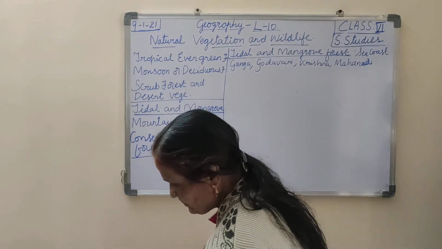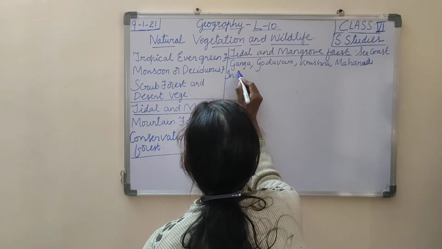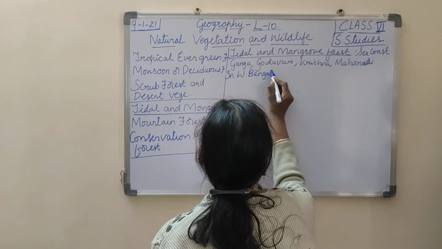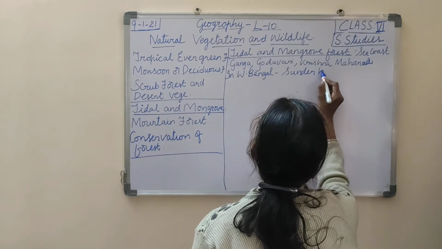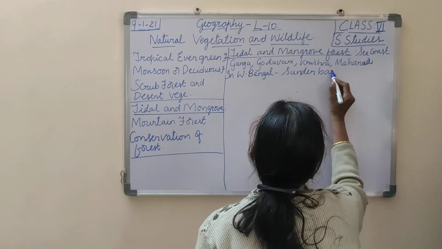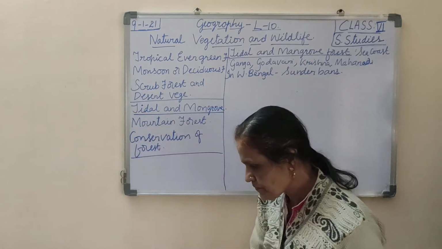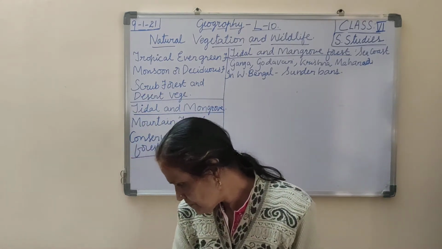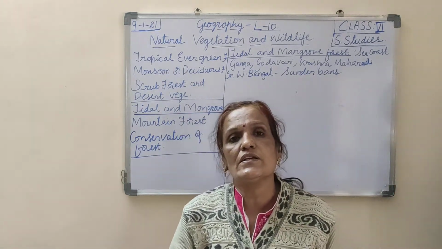In West Bengal they are called the Sundarbans, because the Sundari tree is found here.